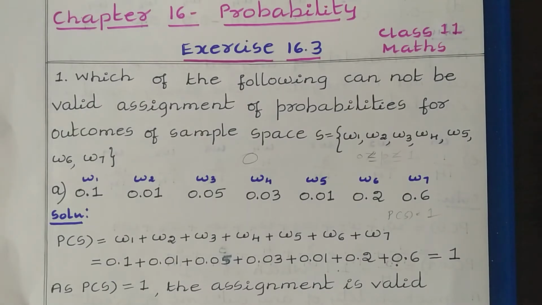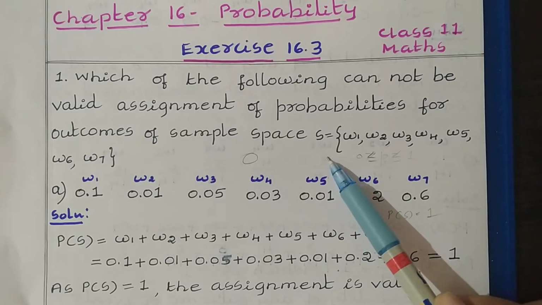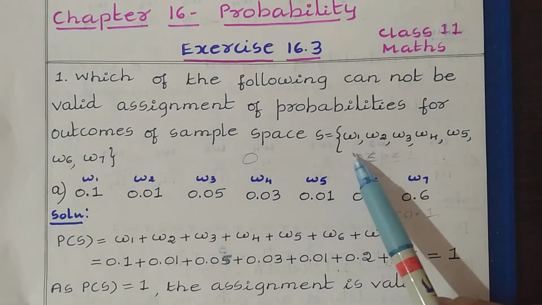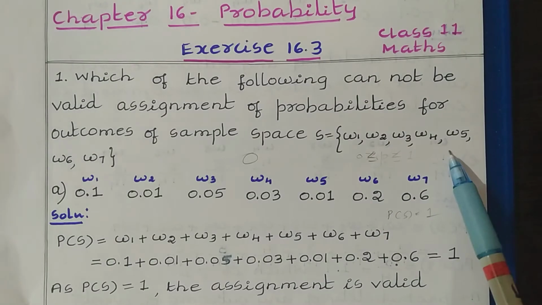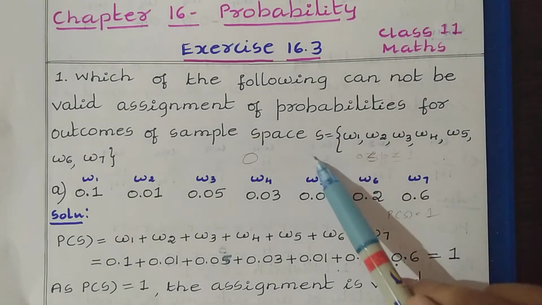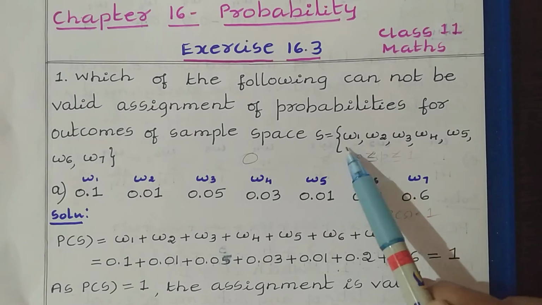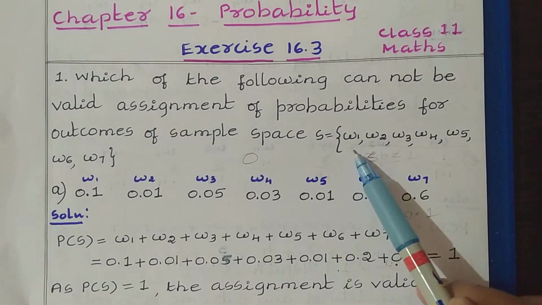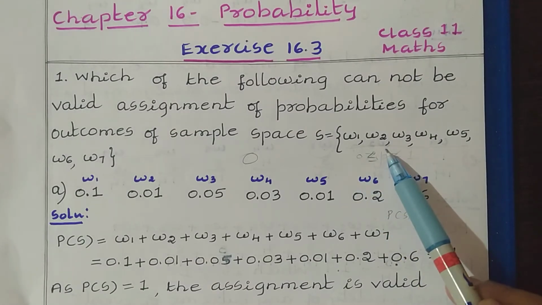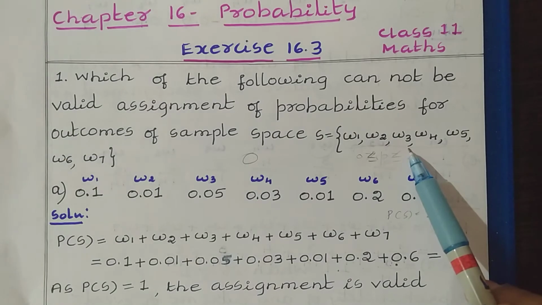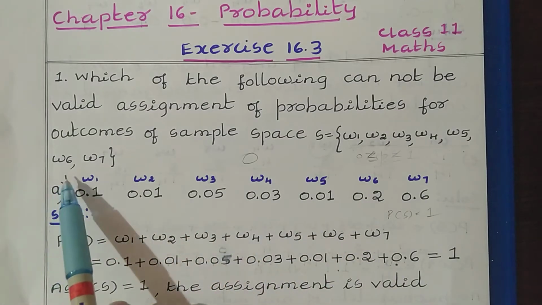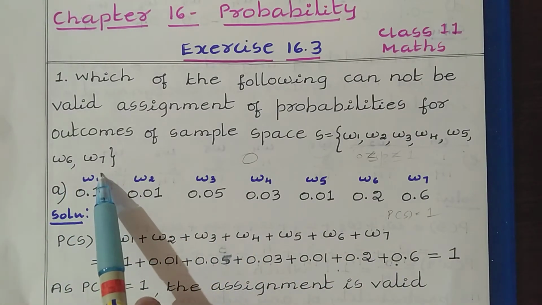And the second rule is that when we find the probability of the sample space, that probability we can find by adding the probability of the sample points or by adding the probability of the outcomes. In this case, the probability of S we can find by adding all these outcomes' probabilities, that is P(ω1) + P(ω2) + P(ω3) + P(ω4) + P(ω5) + P(ω6) + P(ω7).